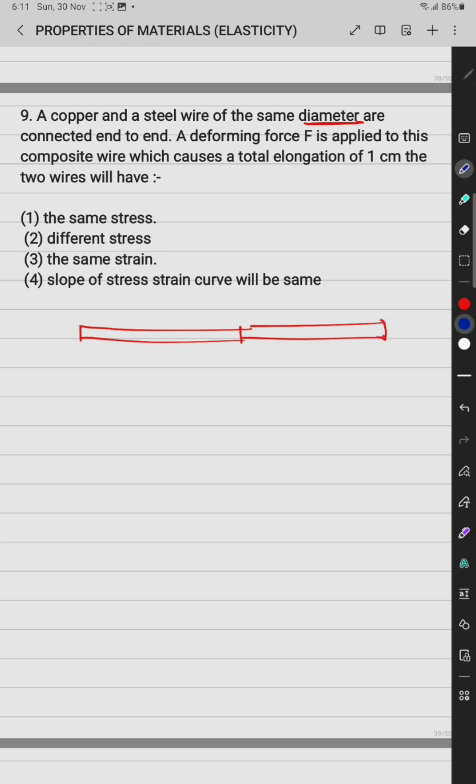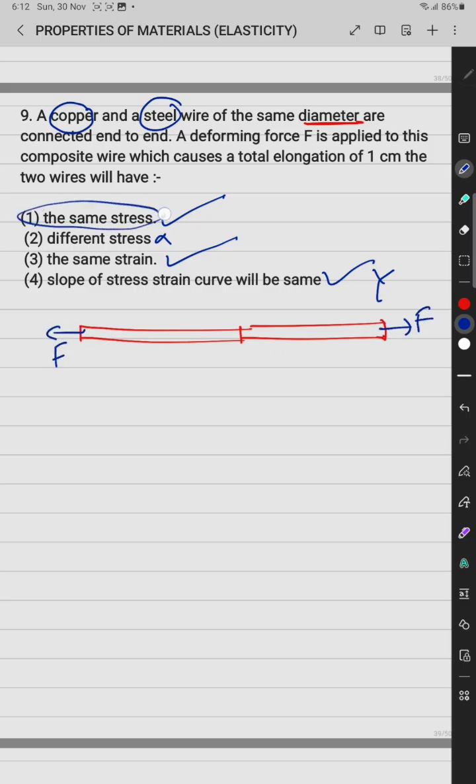Then we can say the stress will remain the same, it means the strain would also be the same, the slope would also be the same because Y is the same, so all three. But one of them is copper and another is steel, then we can say the force will be the same, therefore the stress will be the same, but due to different material, one of them steel and the other copper, the strain is not the same and the Y of the steel is not equal to the Y of the copper, so only the first one is correct.